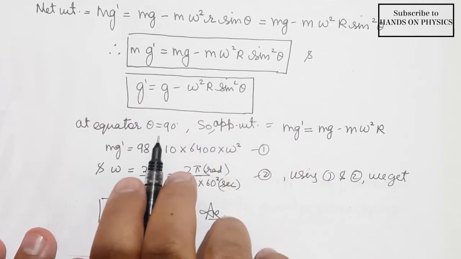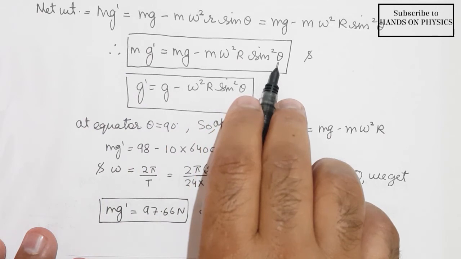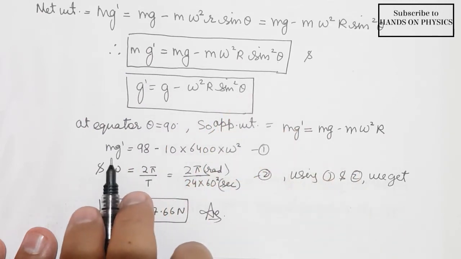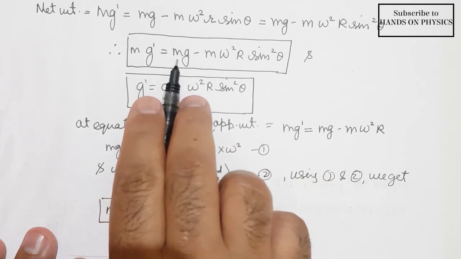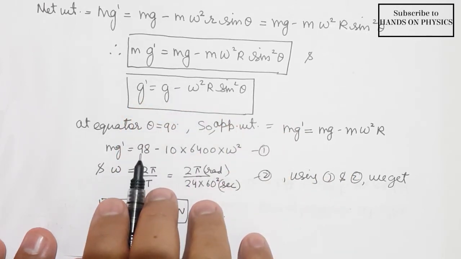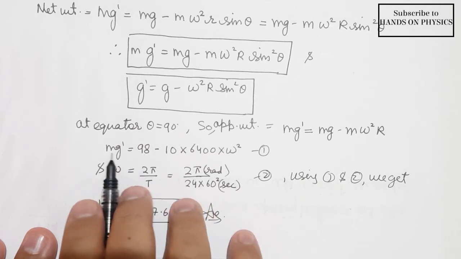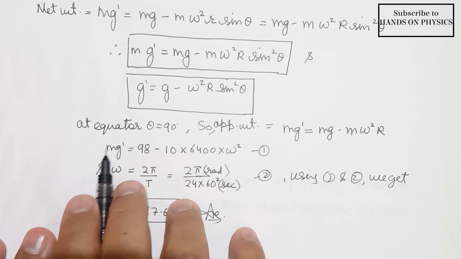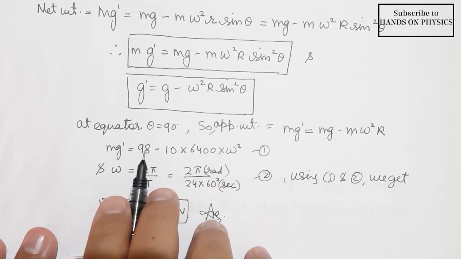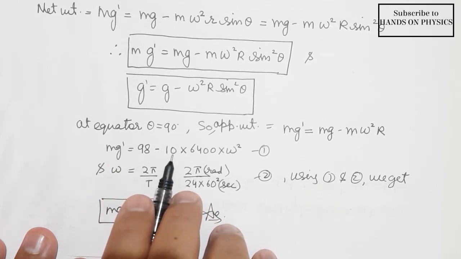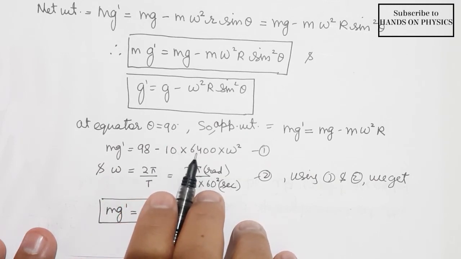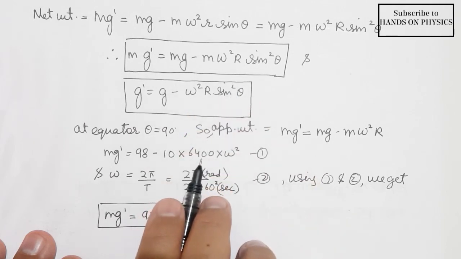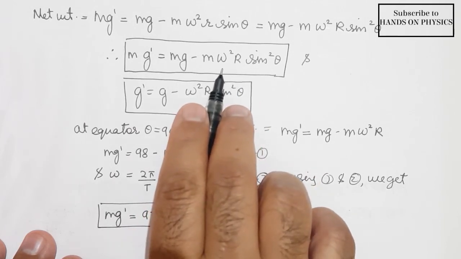So I know that at the equator theta equals 90 degrees, I'll put the value of theta equals 90 degrees. So mg dash will be equal to, now mg, the weight of the body, is given, that is 98. Mass I can find easily because acceleration due to gravity is 9.8, so the mass will be 10. Now we have to write the value of radius of earth. Here you can see radius of earth is 6400 and omega square is not given.